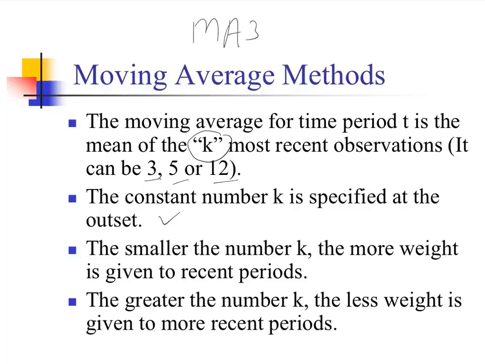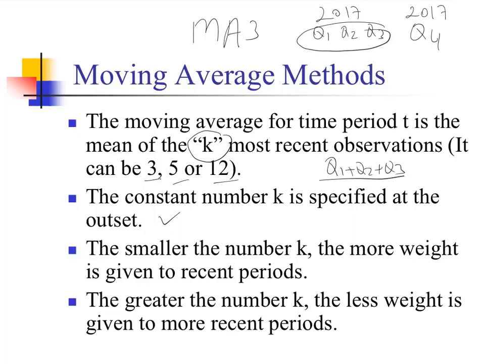Let's say we want to forecast quarter 4 sales for 2017. Then I'm going to use the three most recent observations, which are quarter 1, quarter 2, and quarter 3 of 2017. I will get the average of this data. How am I going to do that? Quarter 1 plus quarter 2 plus quarter 3, divided by 3. That's going to be the average. And I use that average to forecast for quarter 4. If you want to do it for 5 periods, which is MA5, what I'm going to do, let's change the color.